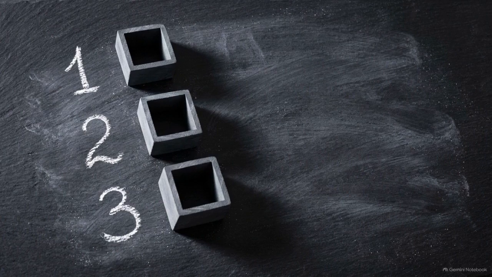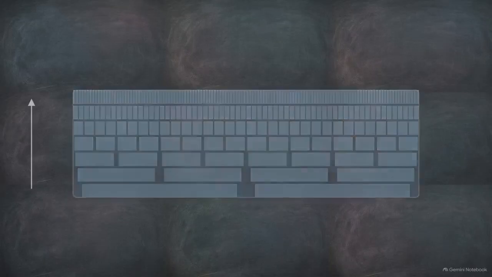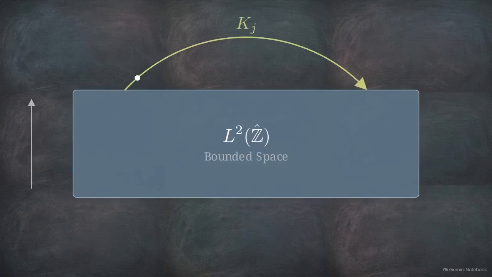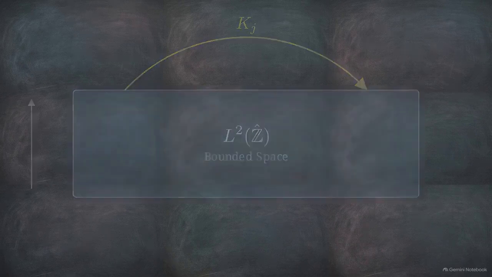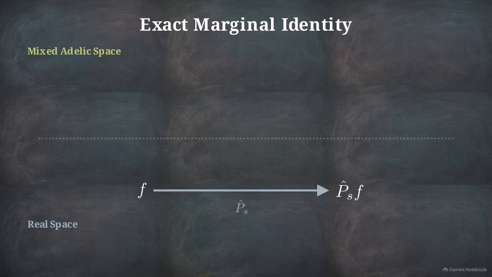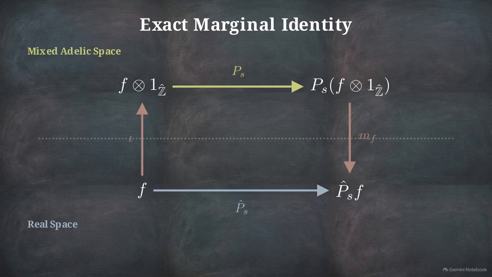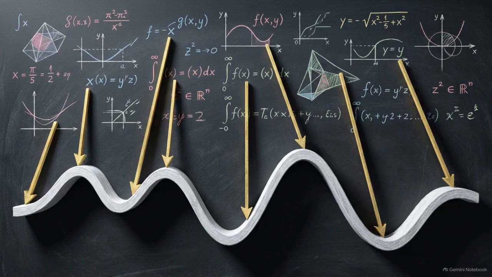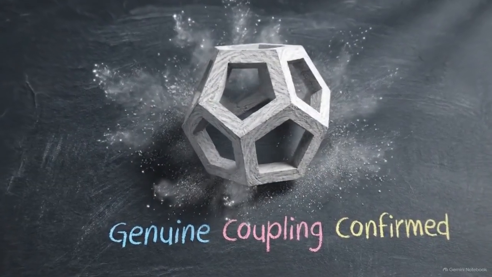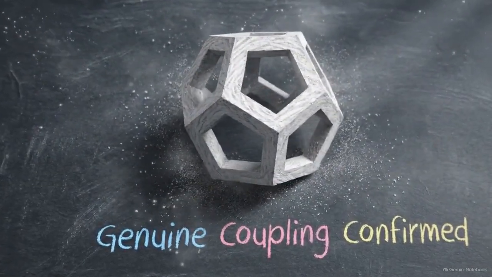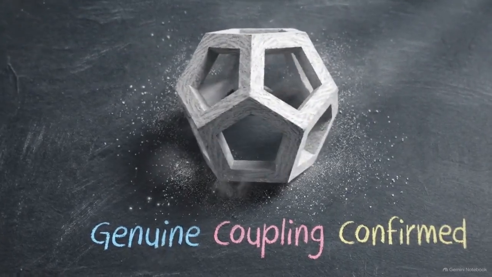To refute this, we have to clear three hurdles. First, we must rigorously construct the infinite-level adelic operator, K sub J, on the bounded space L2 of Z hat. Second, we have to confirm the exact marginal identity. Mapping a real state up to the mixed space and back down must perfectly recover the real operator. Finally, we must demonstrate genuine mixed-place coupling. We need proof that the arithmetic states actively dictate the real-world projection. By satisfying all three conditions, we confirm the p-adic math is an honest dynamical participant, rather than a mathematical mirage.